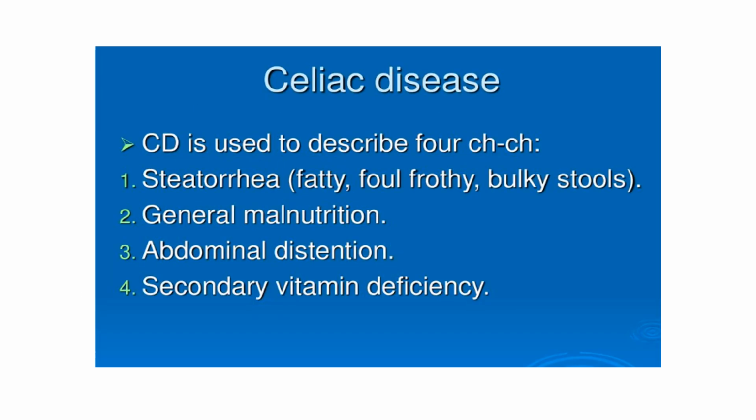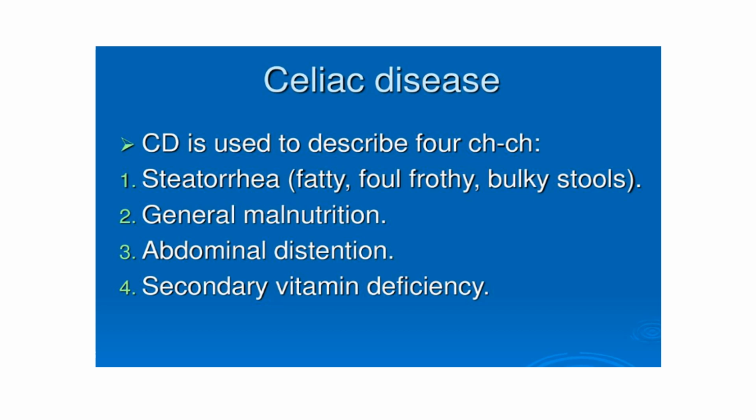The clinical presentation of celiac disease varies with the age of the patient, duration, and the extent of the disease, and presence or absence of extraintestinal complications. The classic form of celiac disease in children consists of gastrointestinal symptoms starting between the age of 6 to 24 months after the introduction of wheat, that is gluten, in the diet. Usually, the classical characteristics are four. That is the steatorrhea, that is fatty, foul, frothy, bulky stools, leading to a general malnutrition, along with abdominal distension, and there would be secondary vitamin deficiency.